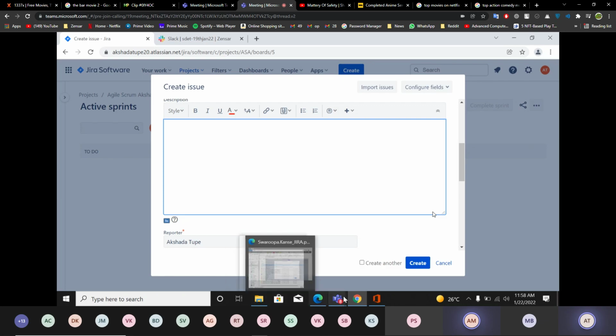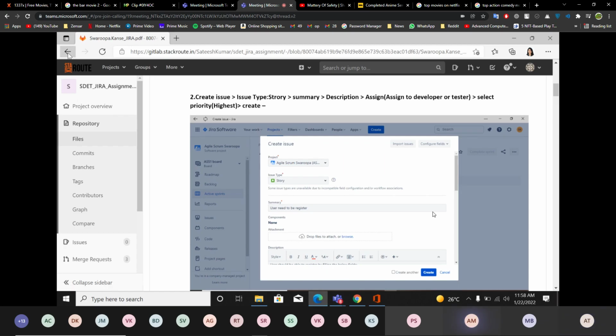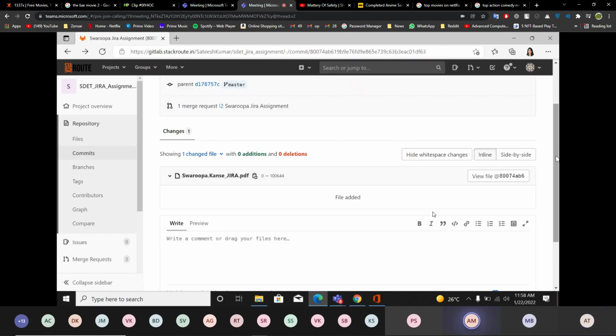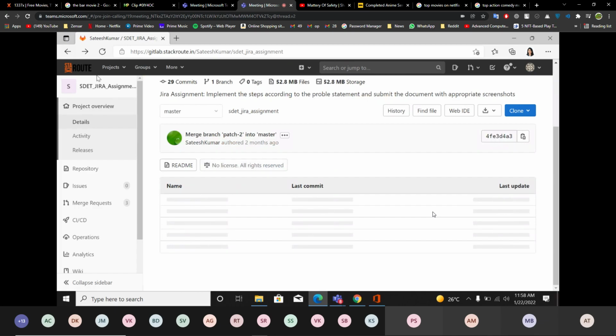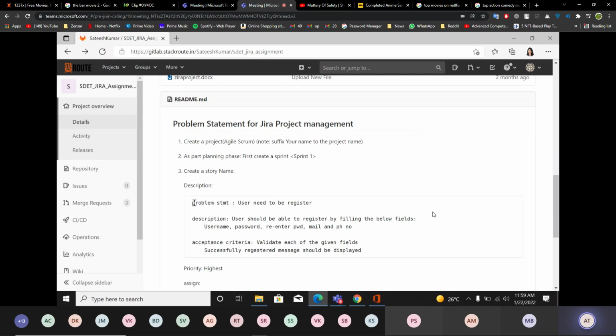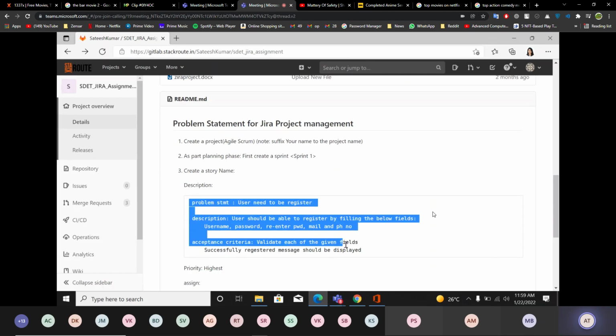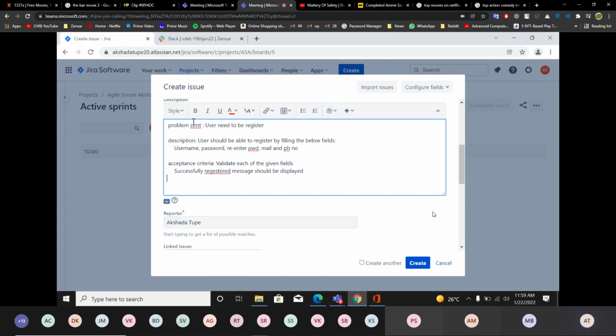Attachment. This is, I think, for registration purpose only, not for the description purpose.